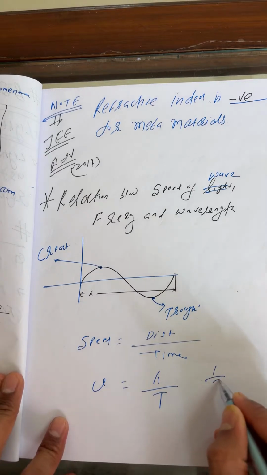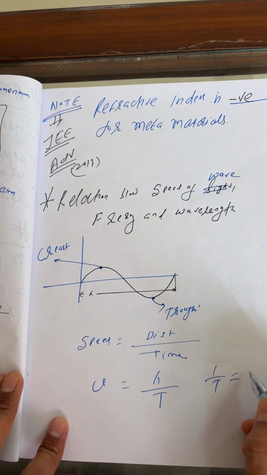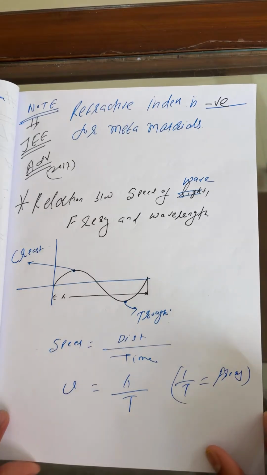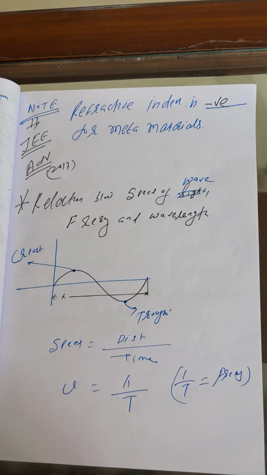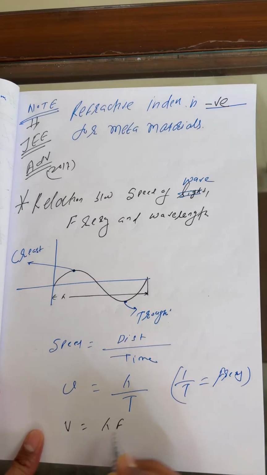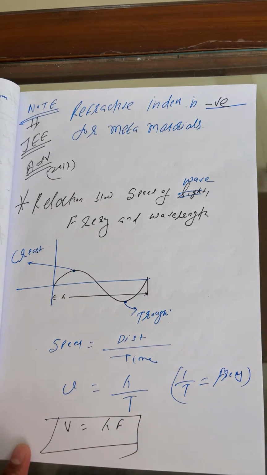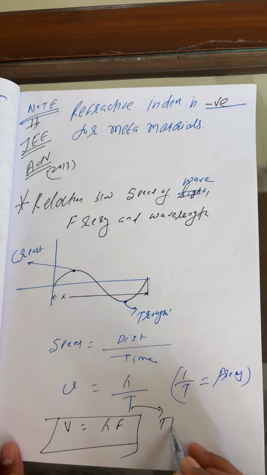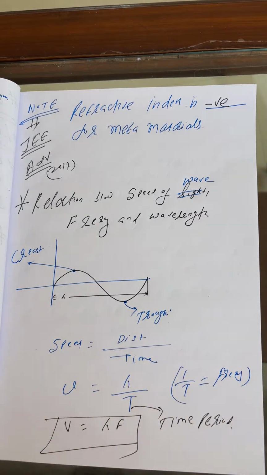Now you can say 1 by T is what? This is basically frequency. 1 by T, what can I write? This is frequency. So I can write here V is equal to lambda into f. V is equal to lambda into f, right? Where T is time period. T is basically time period.